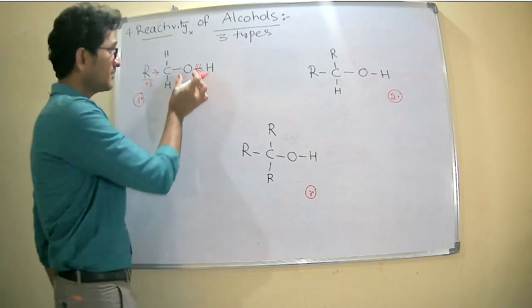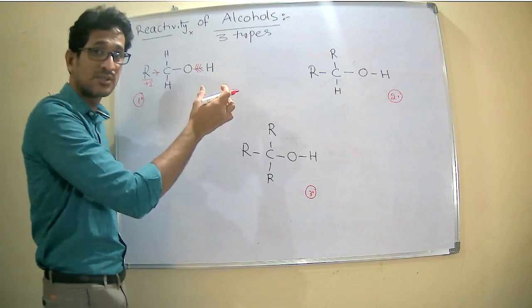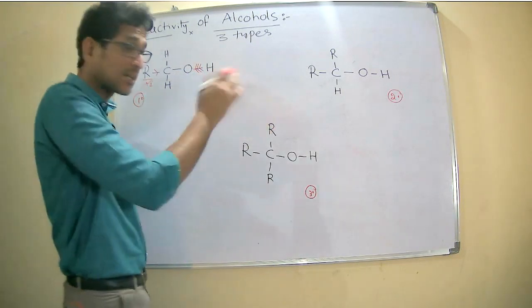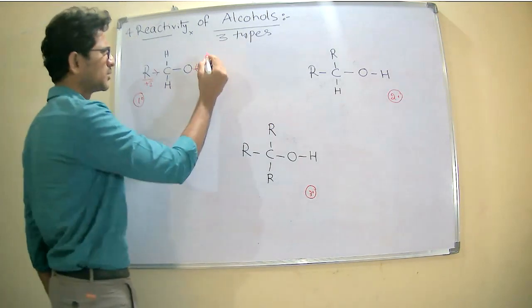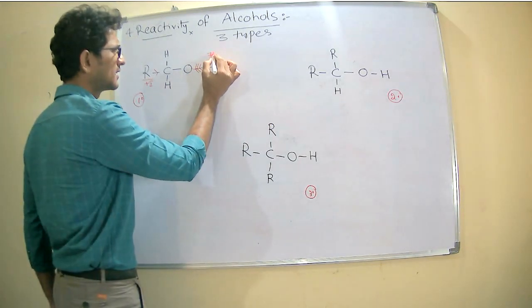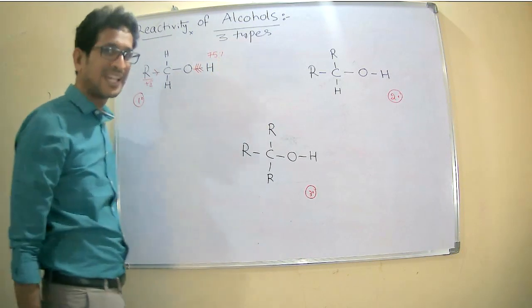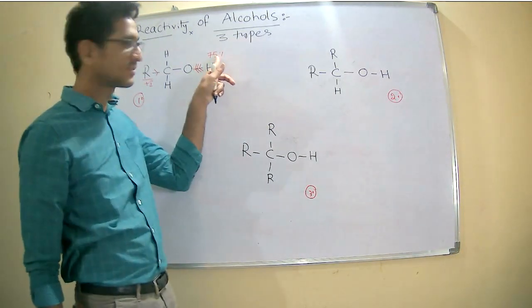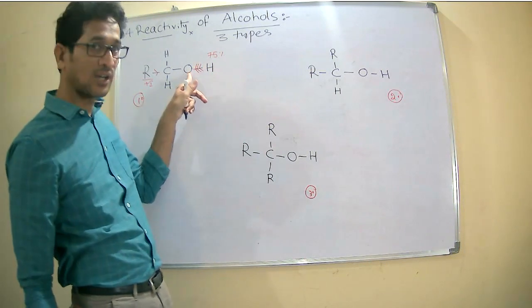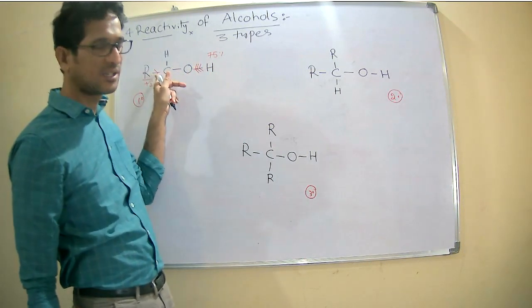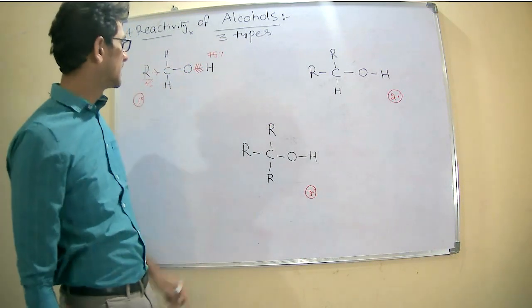But in this case, oxygen has a tendency to gain more electrons from the hydrogen. For example, from hydrogen, the possibility of gaining electrons is 75%, and the remaining is from the methyl group.